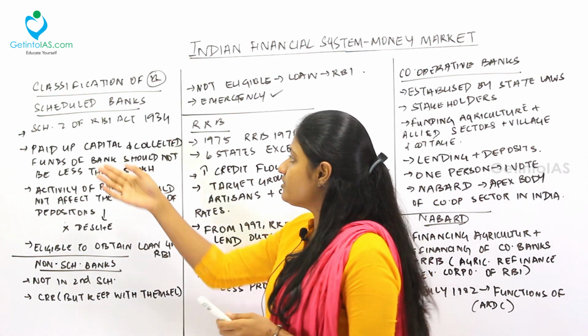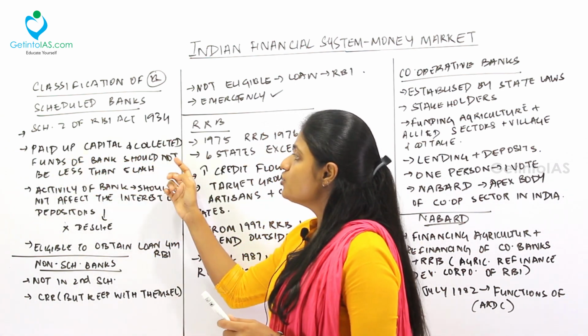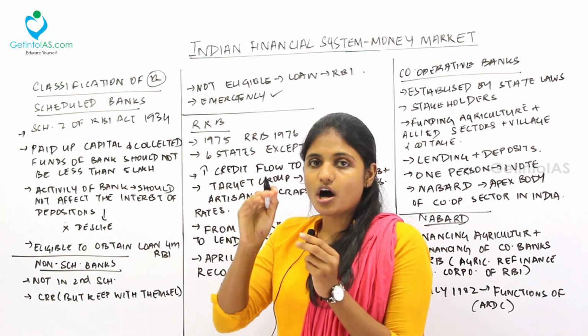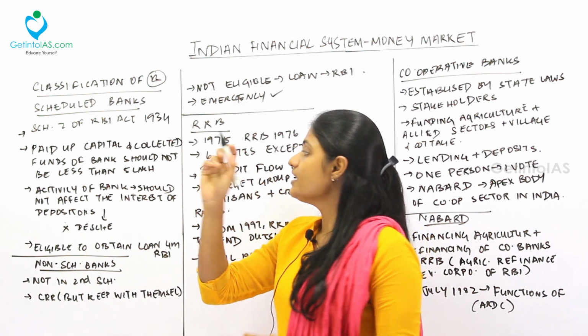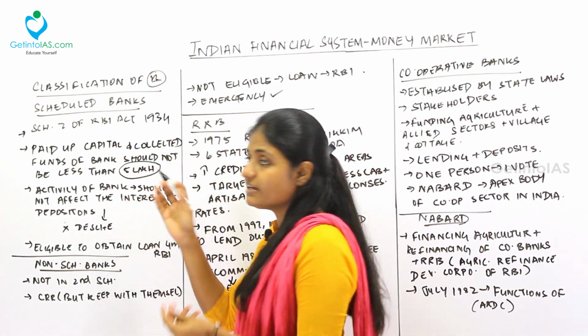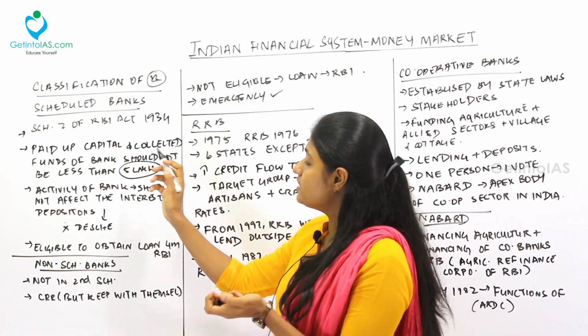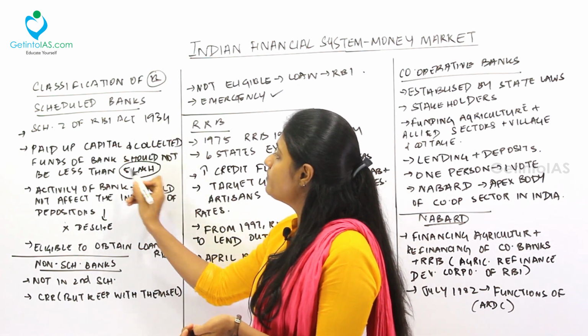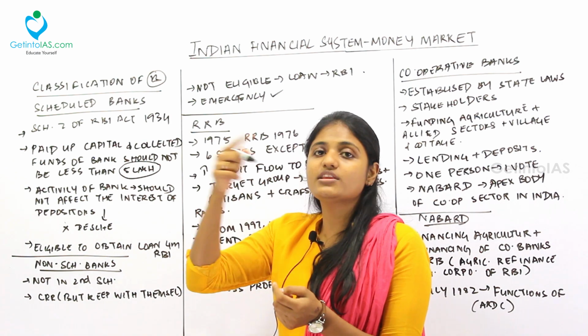See, the paid up capital and the collected funds of the bank should not be less than 5 lakh. So, how will a bank be called a scheduled bank? The paid up capital, the total capital and the funds, the deposits that the bank has got, should not be less than 5 lakh. That is, it should be more than 5 lakhs.